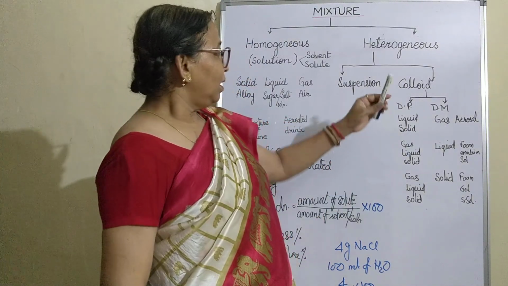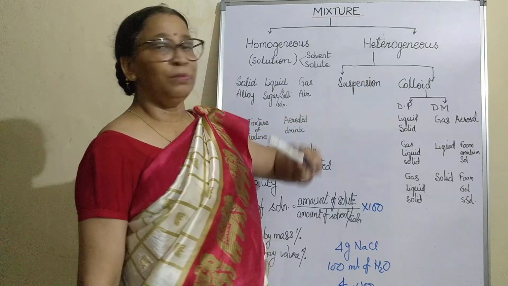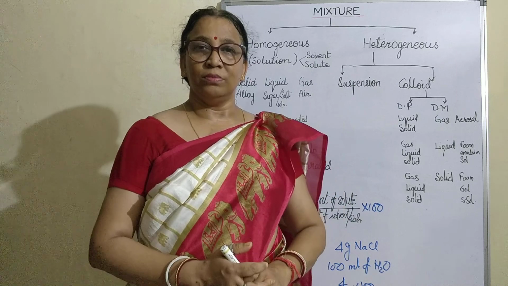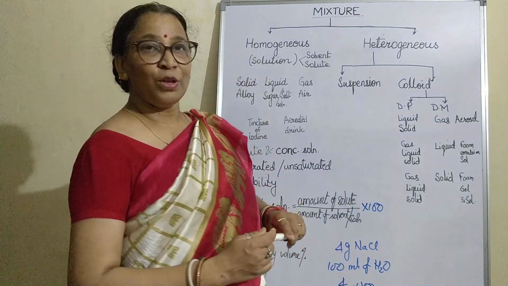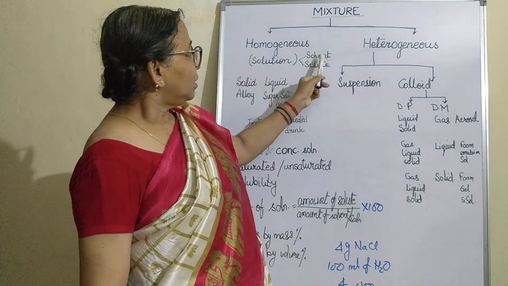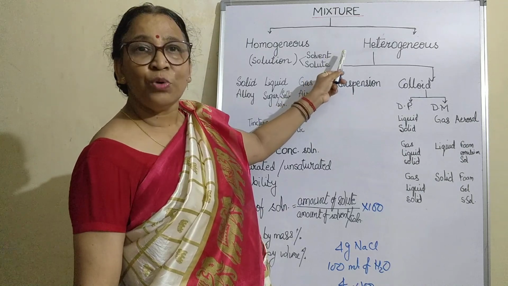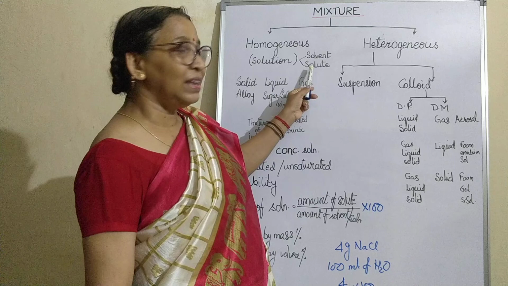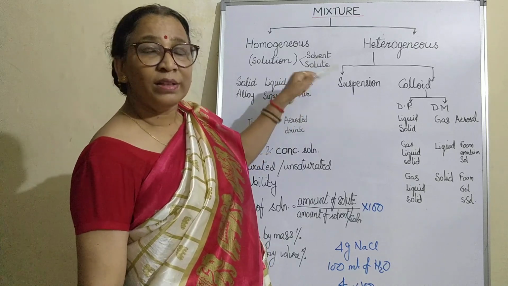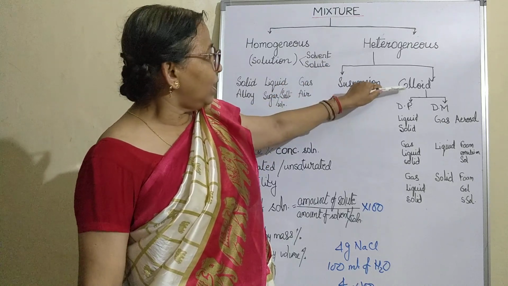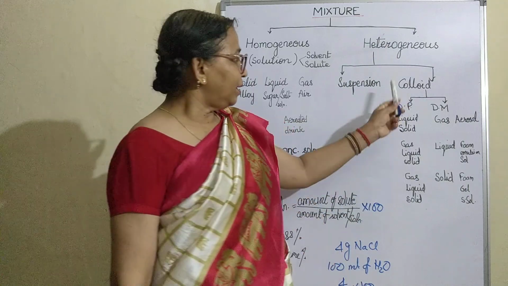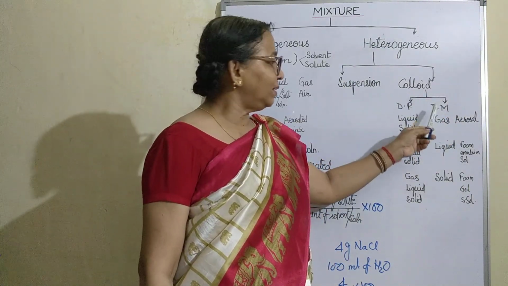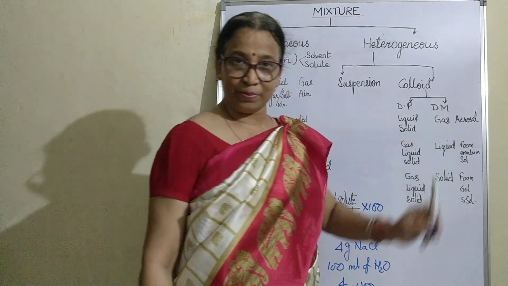Now, in colloidal mixture, there are two parts. Like in solution, we have said the substance which is in larger quantity in which it is dissolved, that is called solvent, and which is in lesser quantity which is dissolved, that is solute. Same way in colloid also, there are two parts. One is the dispersed phase, another is the dispersed medium.